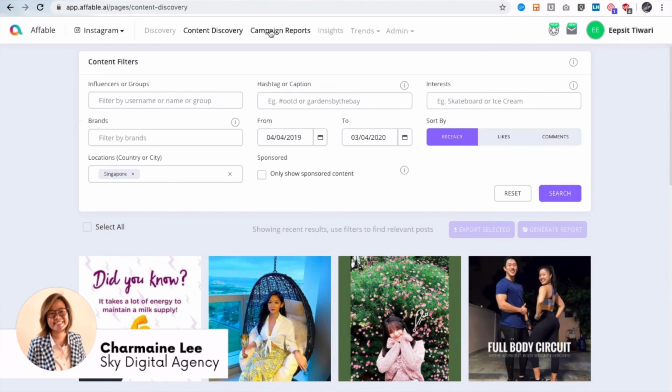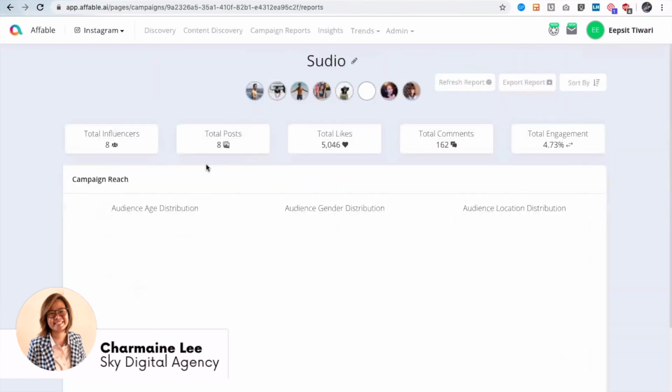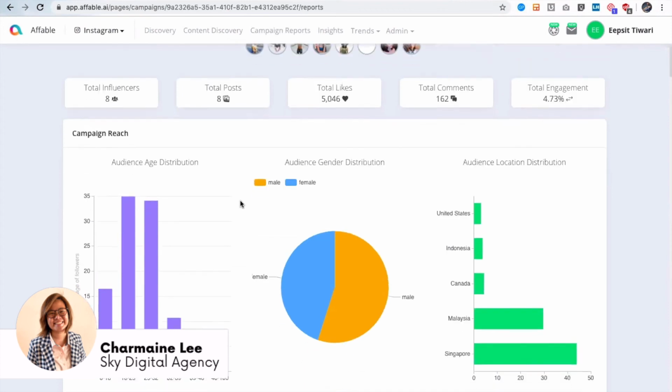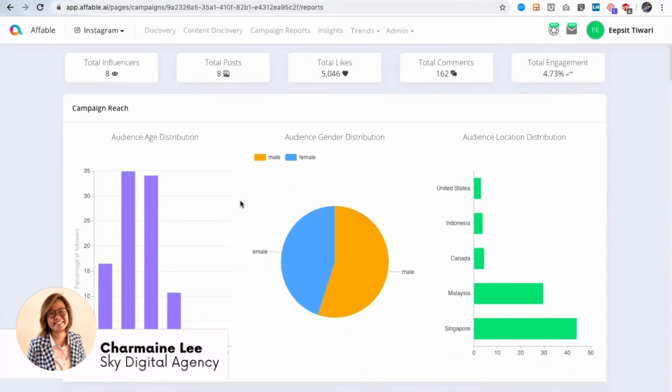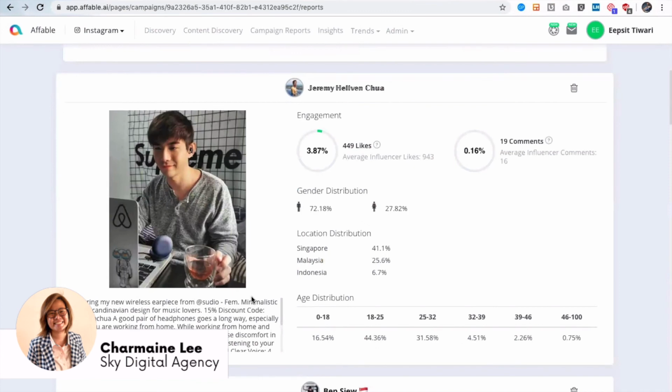Just to give you an example, for Studio, we also support these kinds of campaign reports, where during your campaign you can generate these reports in real time and get insight into how your campaign is performing. So you see this overall performance, but let's say you want a deeper look at how each influencer or each influencer post is performing.